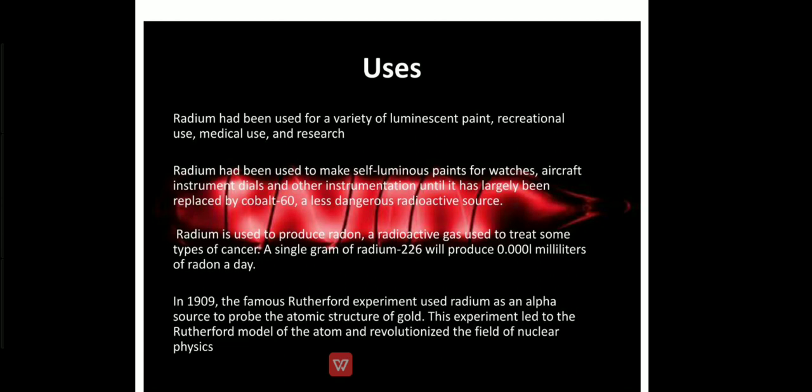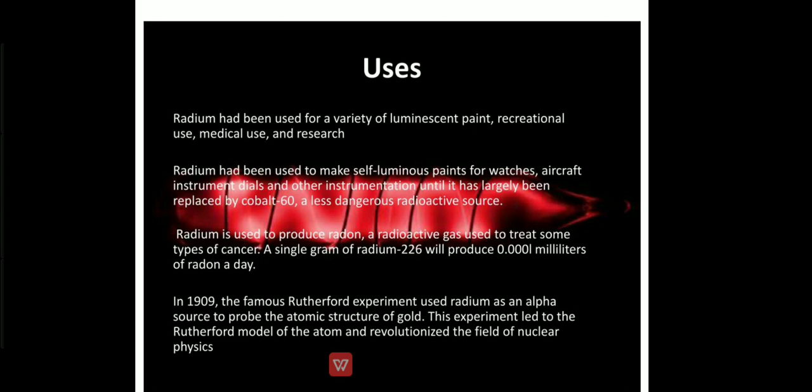He's saying that before cobalt we were using radium as an illuminating substance, but now cobalt is there. Both are radioactive substances and they emit radiations that are actually harmful to us. That's why now the scientists have preferred cobalt over radium.